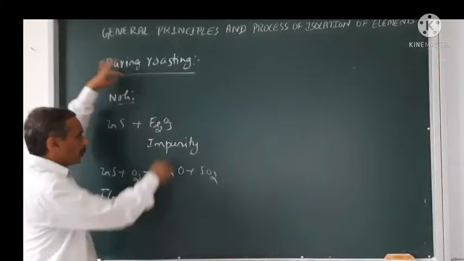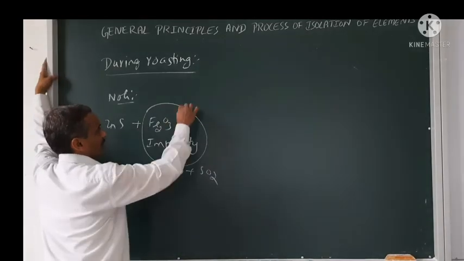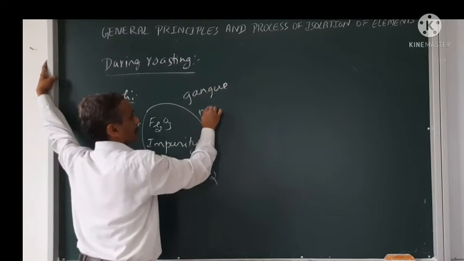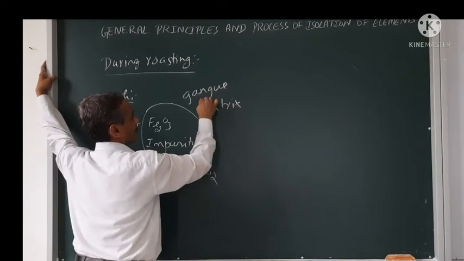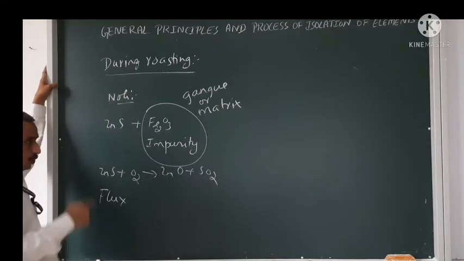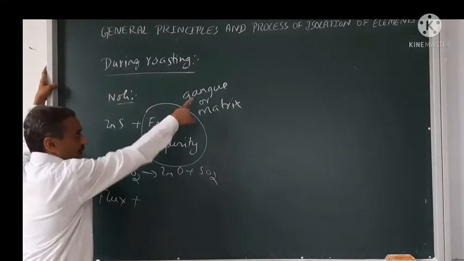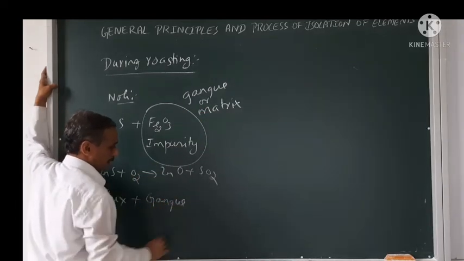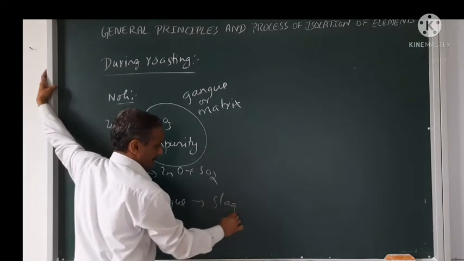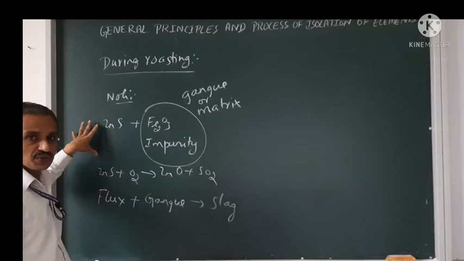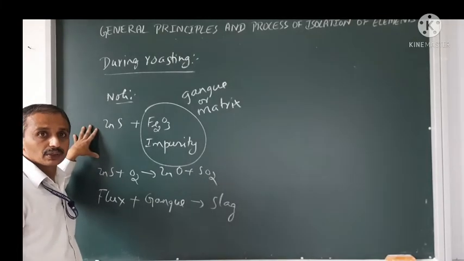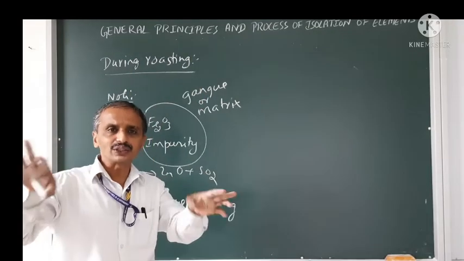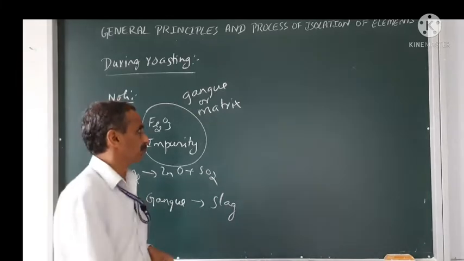The impurity present along with the ore, we call it the gangue particle, also known as the matrix. This flux is used to remove the gangue or matrix, and they will be removed as slag. So if the ore contains iron oxide as an impurity, then flux is used during the roasting process.